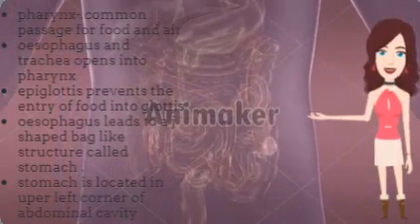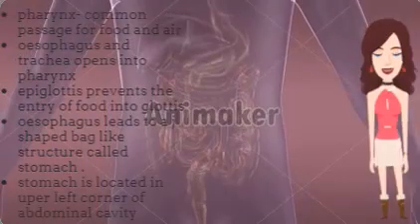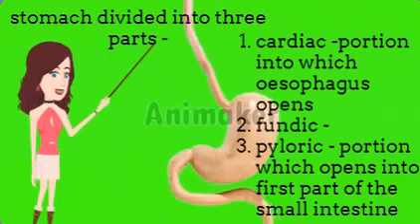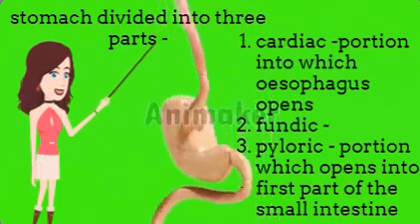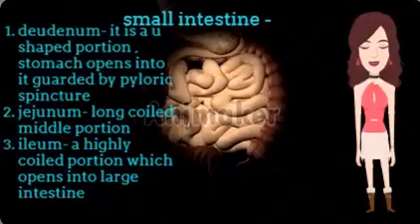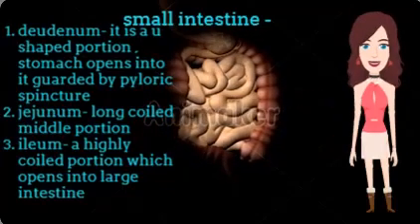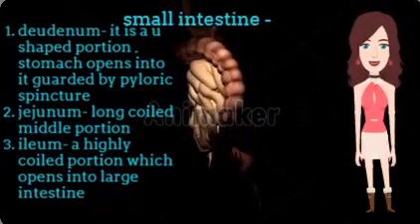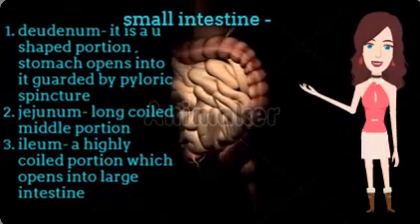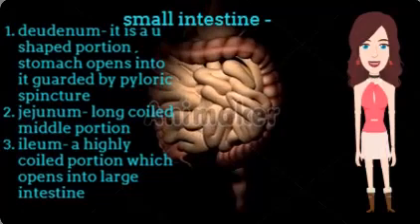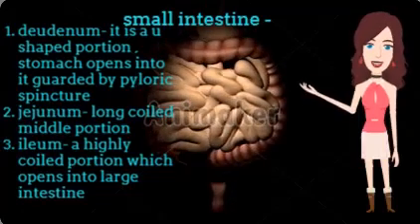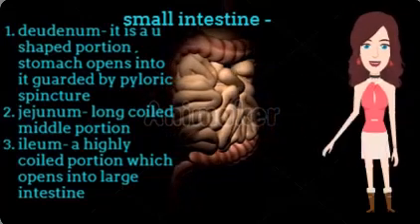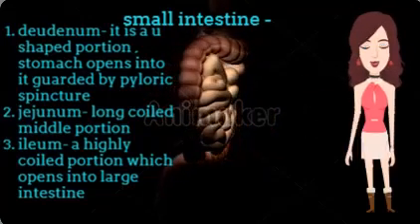The stomach is located in the upper left portion of the abdominal cavity. It has three parts: 1. Cardiac, where the esophagus opens. 2. Fundic, the upper part. 3. Pyloric, which opens into the small intestine. The small intestine has three parts. 1. Duodenum. It is a U-shaped portion into which the stomach opens, which is guarded by the pyloric sphincter. 2. Jejunum. It is a long coiled middle portion. 3. Ileum. A highly coiled portion that opens into the large intestine.